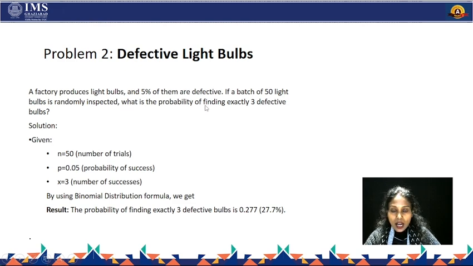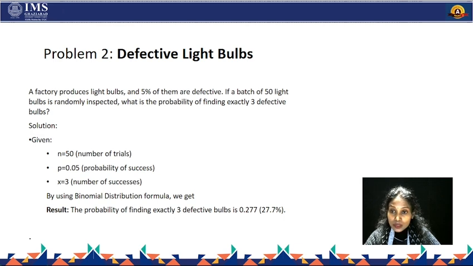Again, out of a sample of 50, we are checking the probability of exactly 3 defective bulbs. We are repeating our task again and again, therefore it is also based on Bernoulli trials, and the sample size is small, only 50. Therefore, we are using binomial distribution.